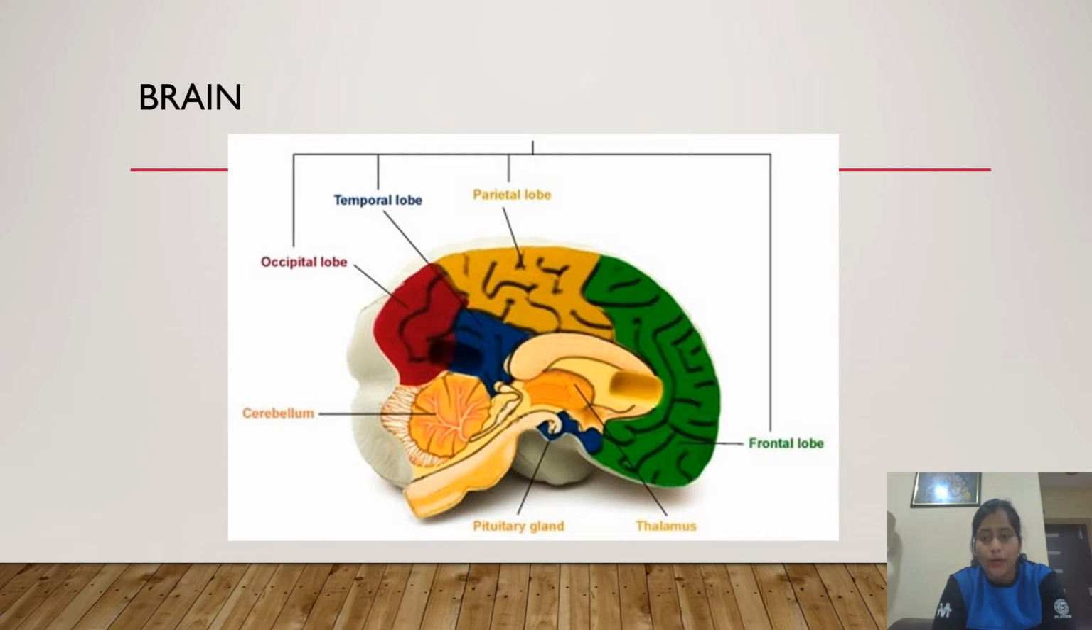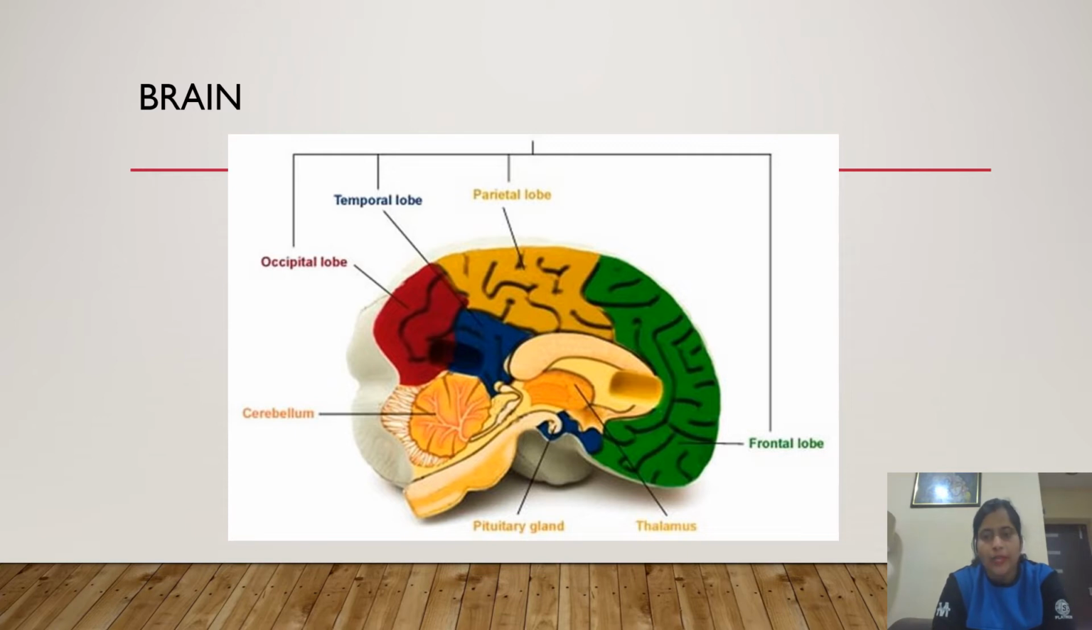And the parietal lobe manages sensation, handwriting, and body position. Okay, the yellow part. The parietal lobe manages sensation, handwriting, and body position. And the temporal lobe is involved in, any guesses? Yes, it is involved in memory and hearing. And the occipital lobe contains the visual processing system.